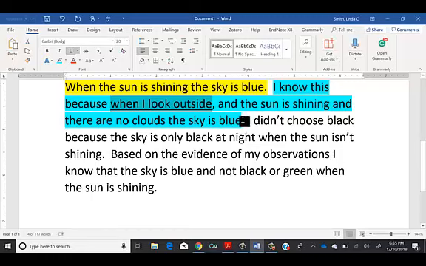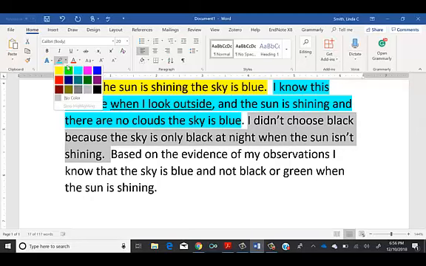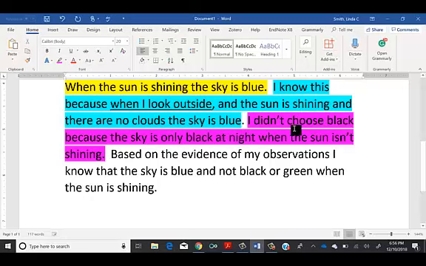And then you need to explain why you didn't choose another. And so that would be here. I didn't choose black because the sky is only black at night when the sun isn't shining. And again, we're assuming that that's because you've been looking outside. So there's a second piece of evidence cited when you look outside. Then it says, based on the evidence of my observations.